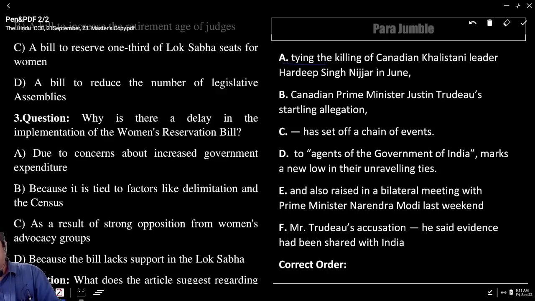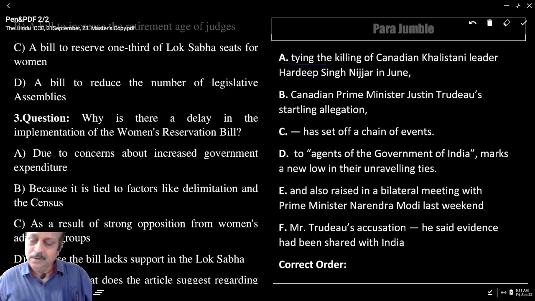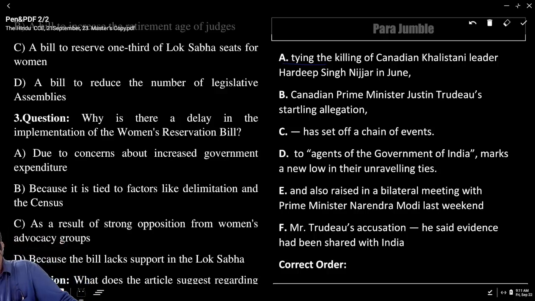And here F and E, they form one pair. After that, what is the last one? Has set off, this allegation has set off a chain of events. So what is the correct order now? BAD, after that FEC. Have you got the correct order?